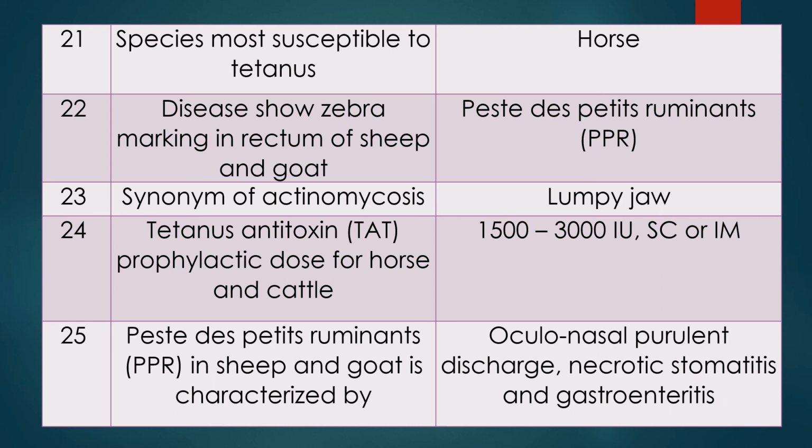Question 25, the last question. PPR or Peste des Petits Ruminants in sheep and goat is characterized by, meaning which are the very common symptoms or clinical findings, signs from which we can provide a tentative diagnosis. The answer is oculonasal purulent discharge. That is one thing from upper. Then coming down, necrotic stomatitis, severe necrotic stomatitis. And coming further down, gastroenteritis. These are the common symptoms of PPR.